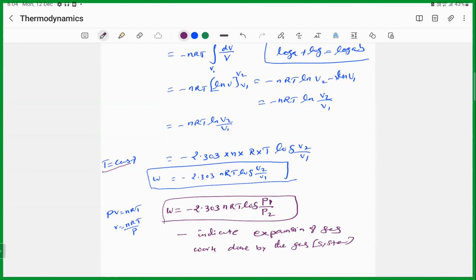Yes, sir. So when you put nRT by P, that equation becomes log P1 by P2. That's all.